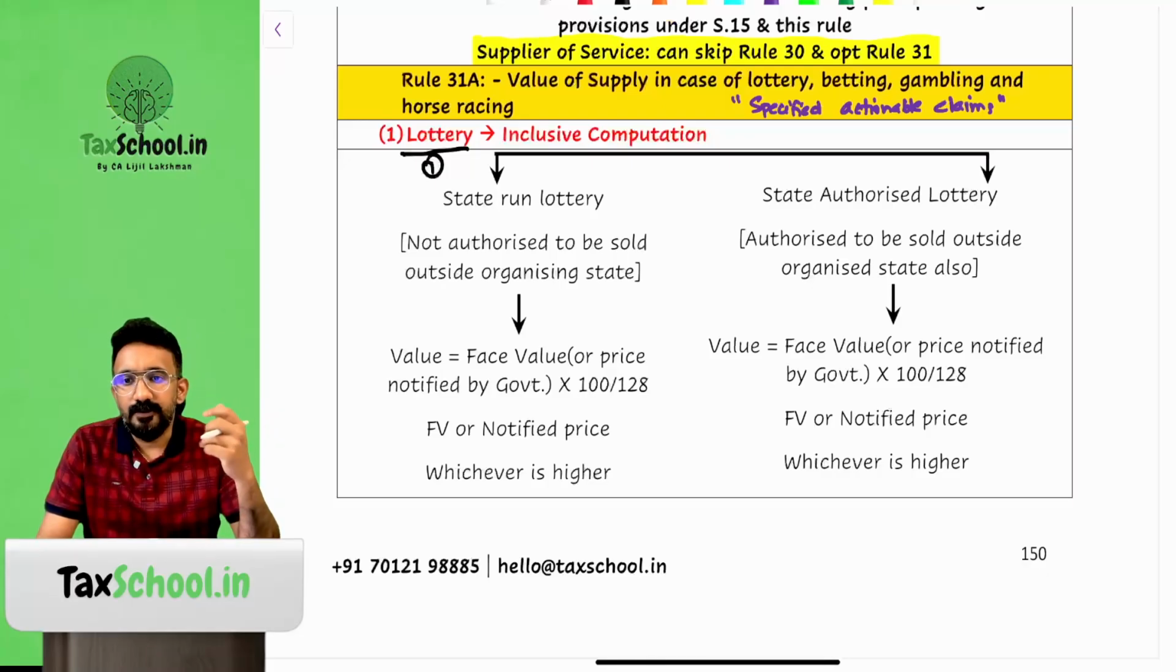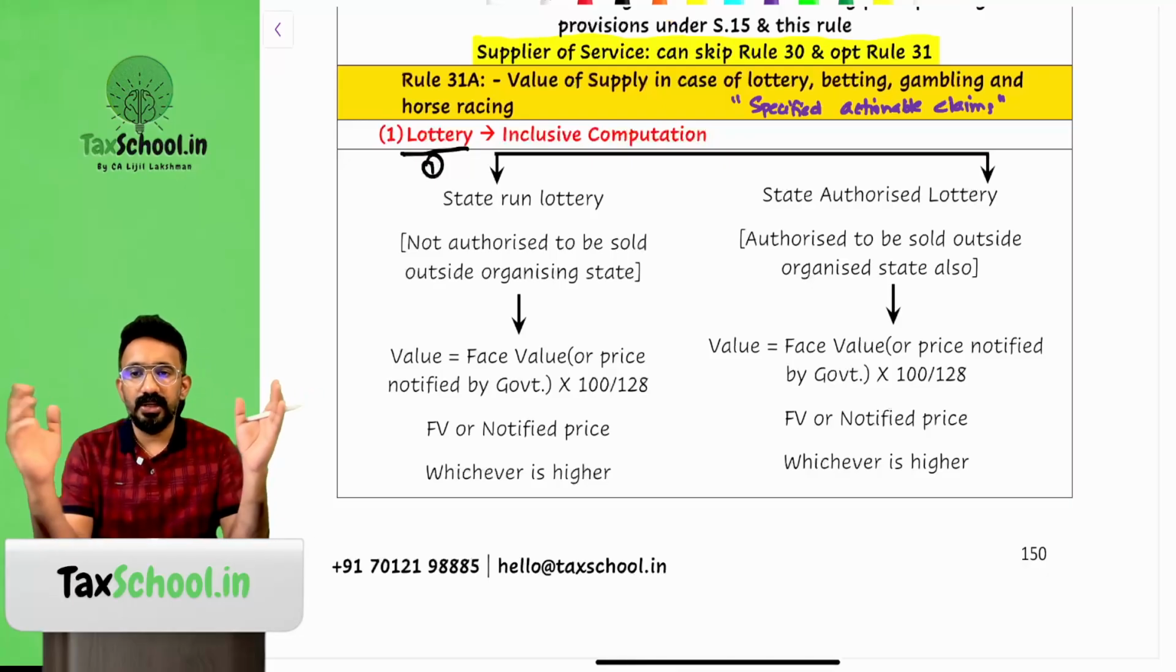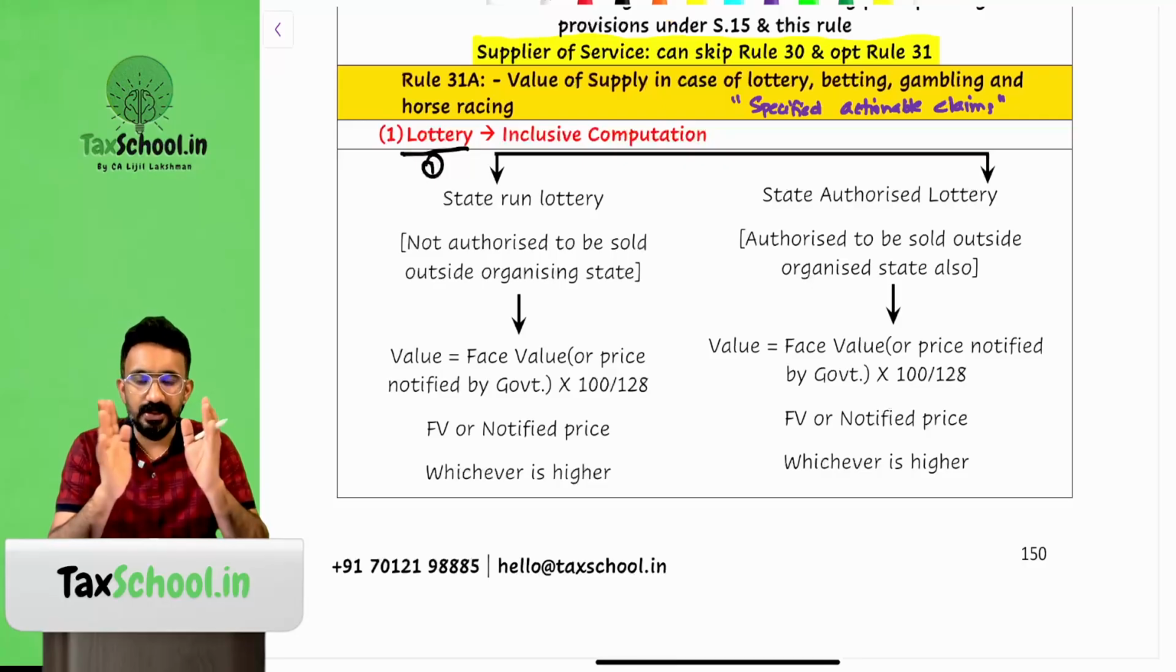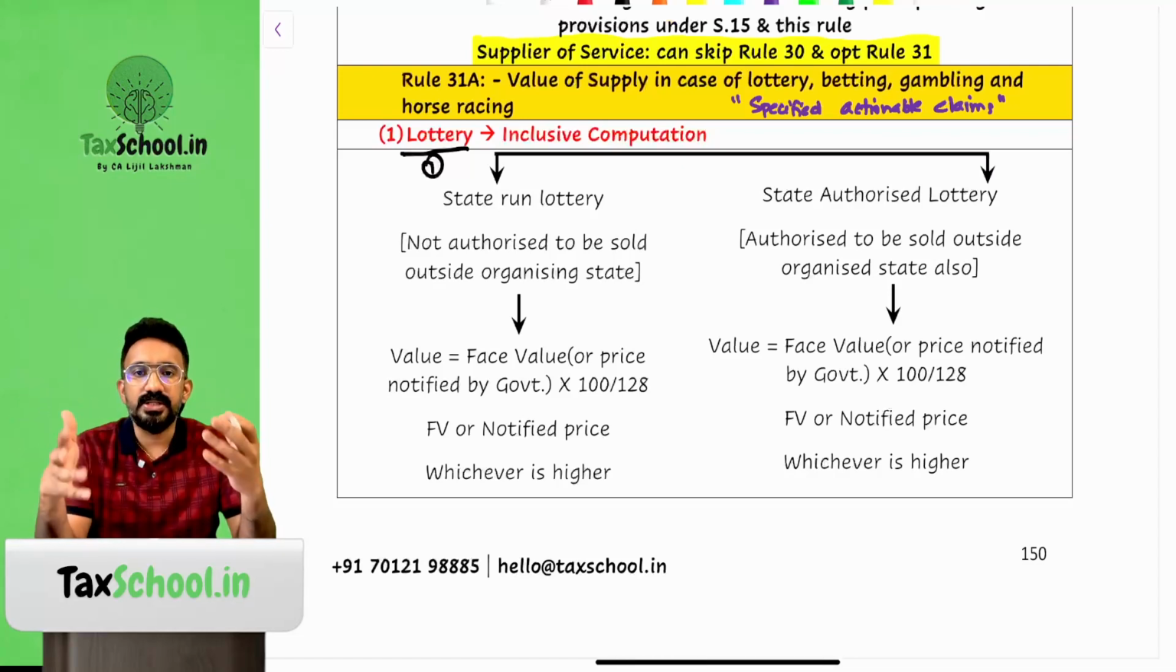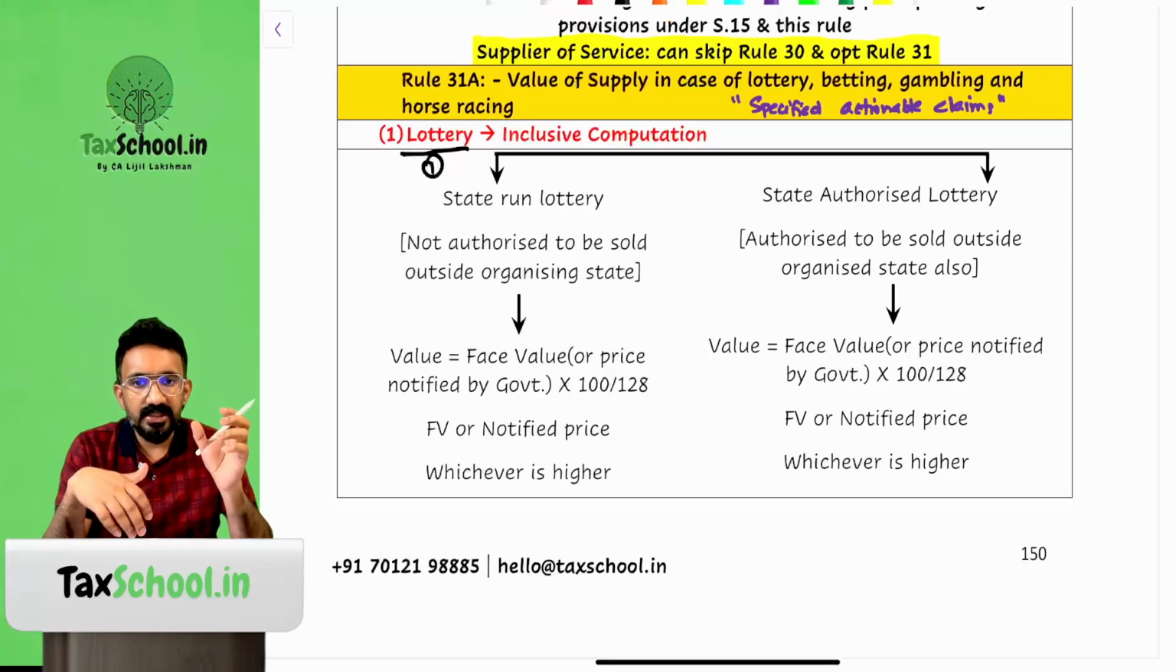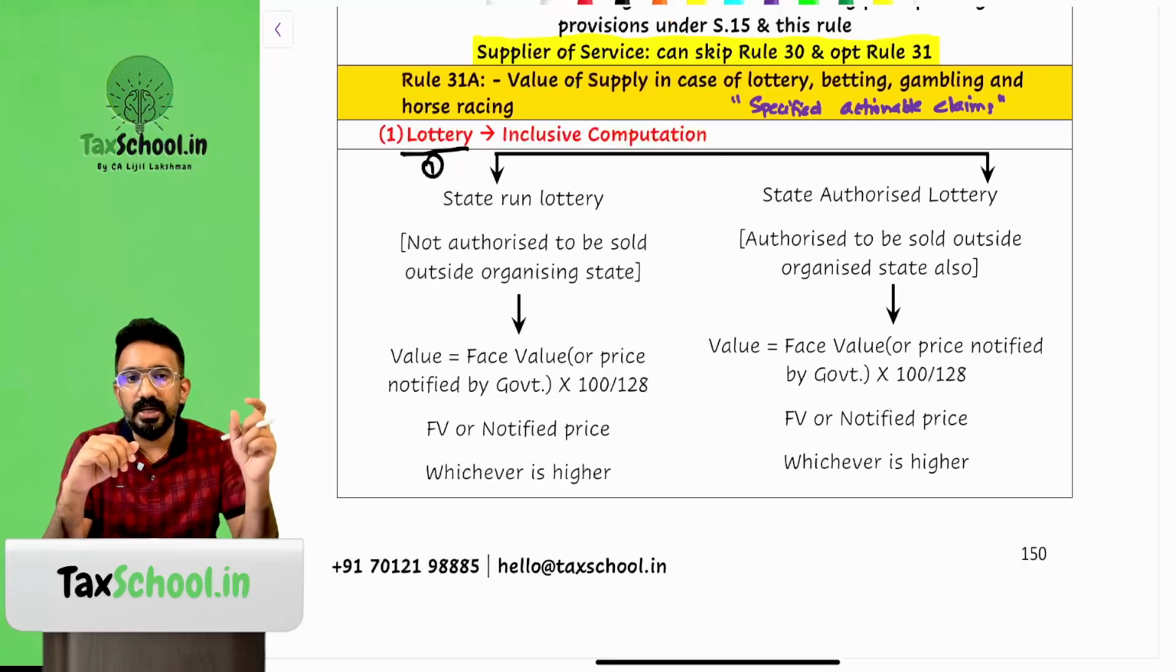Additional point is that if you look at for May 2026 exam onwards, the tax rate of lotteries are increased to 40%, but for your January exam, it needs to be considered as 28% itself. Now, how do you determine the value? Now, for the lottery, when it is supplied by the state to the distributor, the value of supply would be determined as face value or the price notified to be assumed to be inclusive of GST, which means what? Value would be face value or the price notified by the government, whichever is higher, into 100 divided by 128.